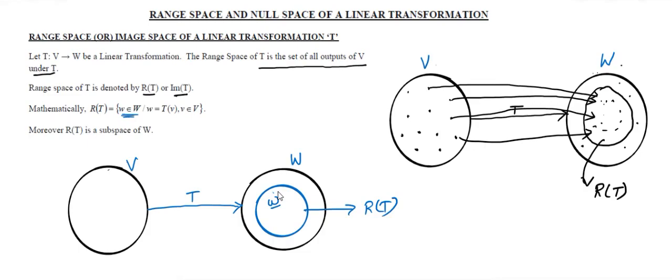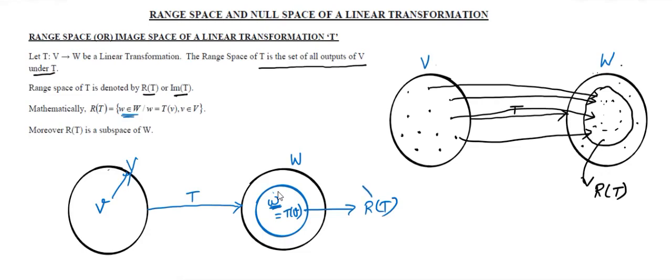What will be the nature of this w? That is very important. This w will be some output of an element belonging to V. We are collecting all such elements and we are naming it the range space of T. Moreover, this is a subspace of W, not only a subset.